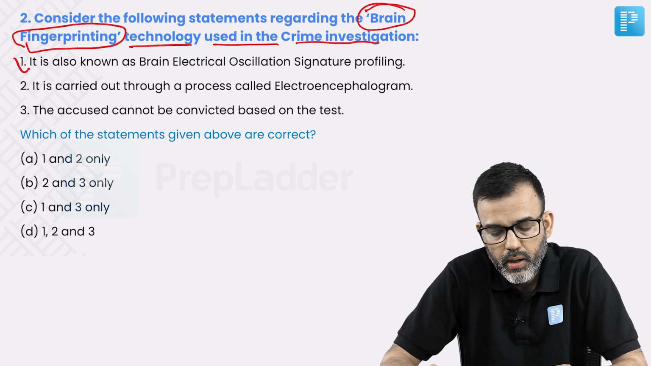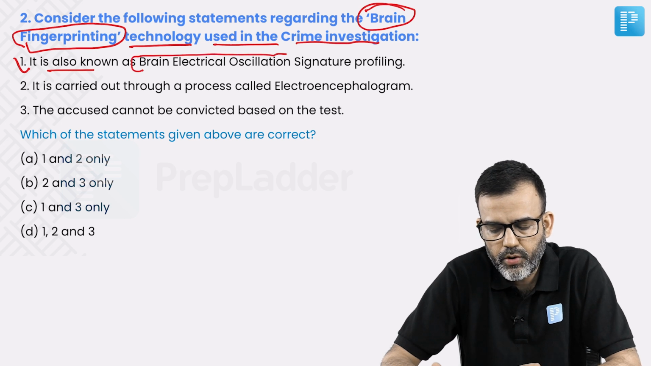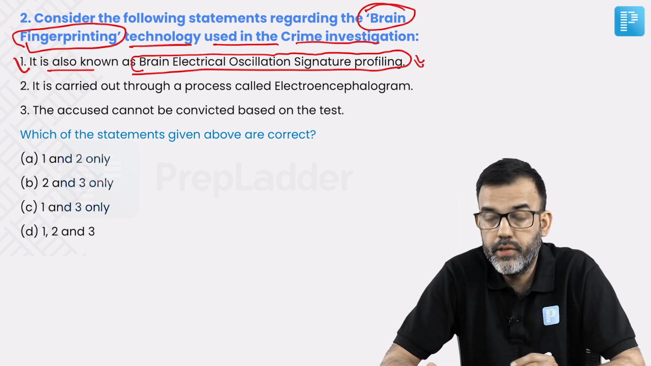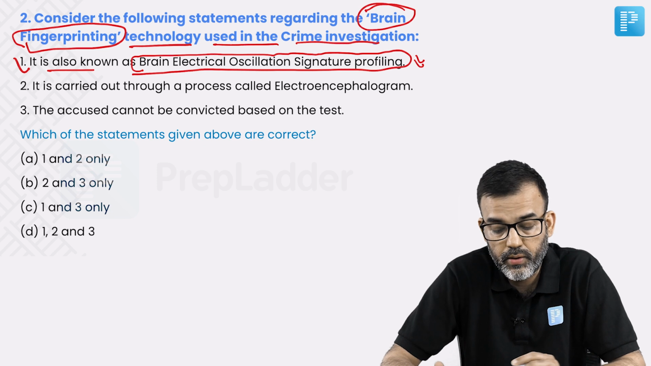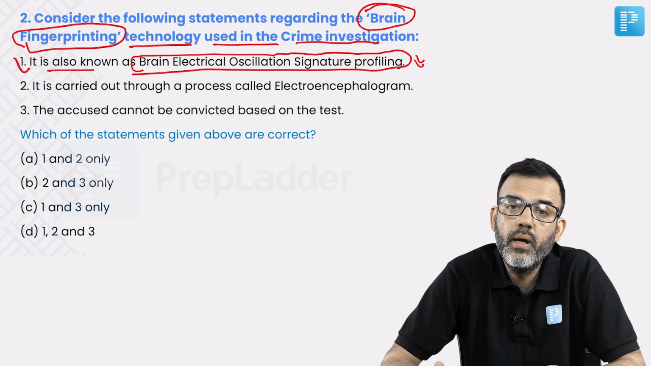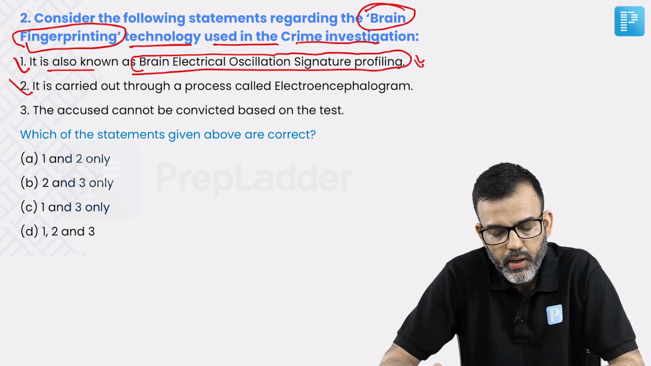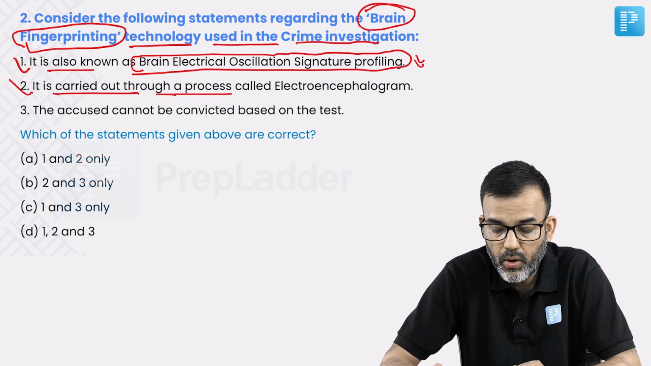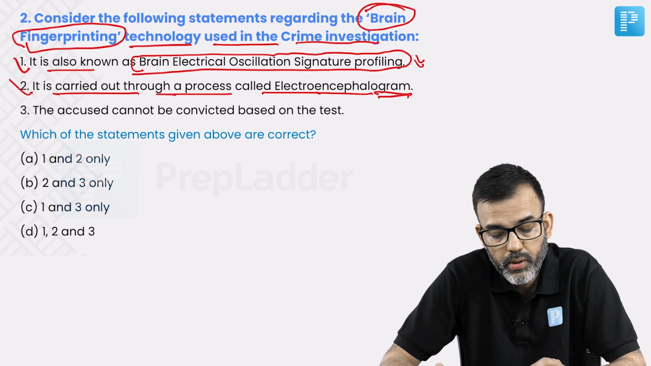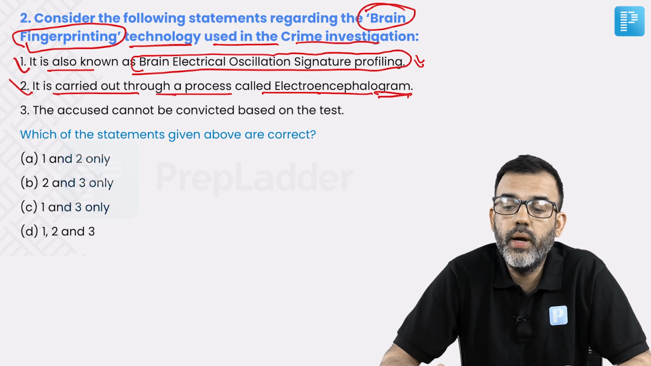The first one is, brain fingerprinting is also known as brain electrical oscillation signature profiling. A factual thing: we should understand the various names of these technologies. Second statement is, it is carried out through a process called electroencephalogram. So, this is again a factual input.